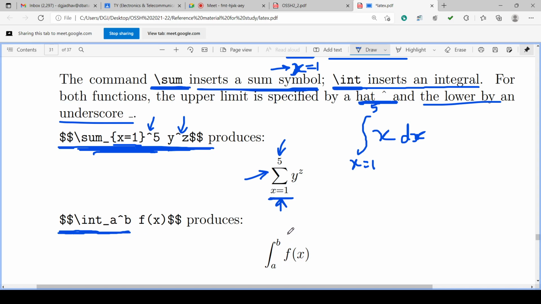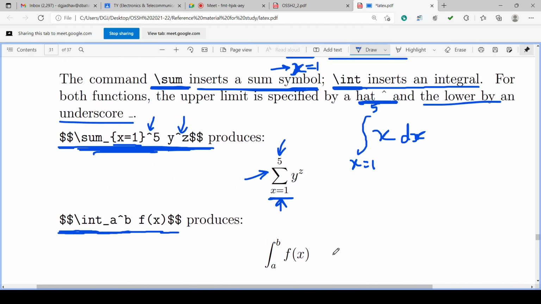So this will generate the symbol like this, integration from a to b. Then one space is there, and we can write f of x and $$, which ends the math mode for writing the equation on a separate line. So \int_a^b will generate this symbol, and the space f(x) will be this.